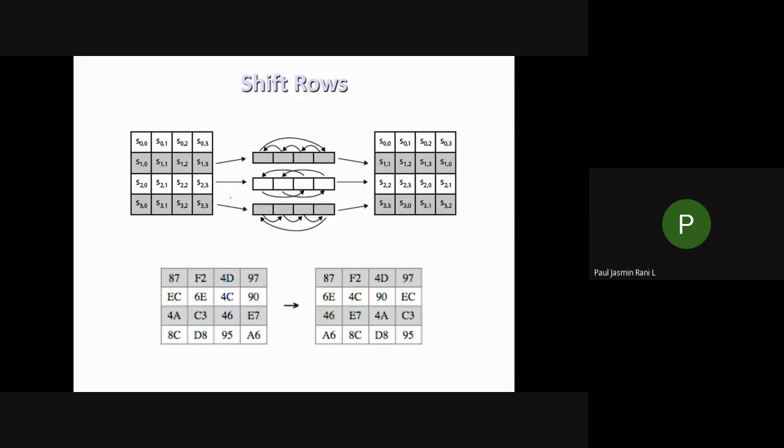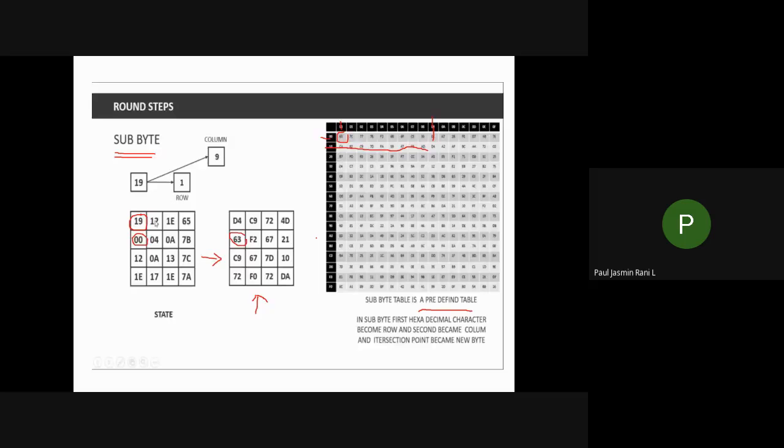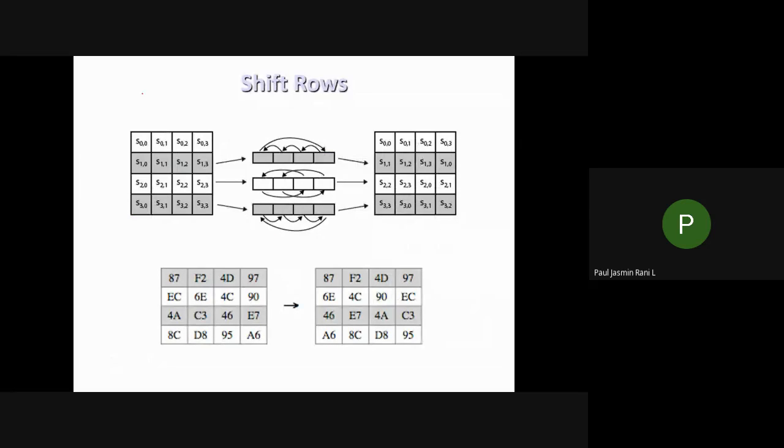Next, what is the next step after substitution byte? After your substitution byte, you have to do your shift row. Let's see how you have to do the shift row. Shift row means, listen here. So this is the input. What you have to do is